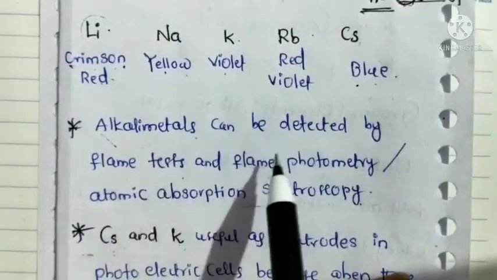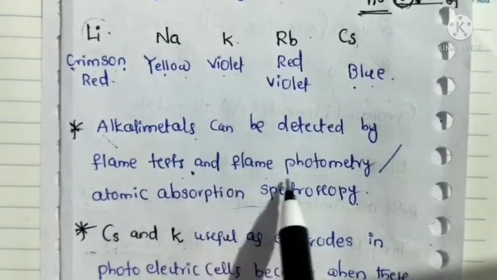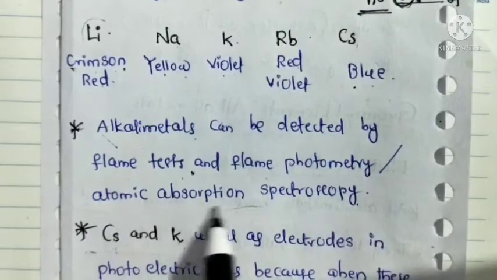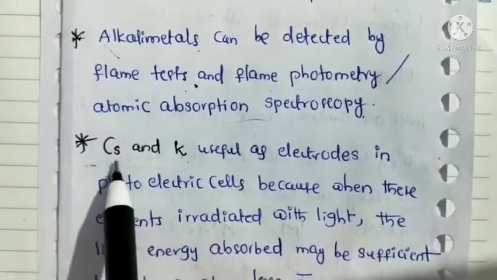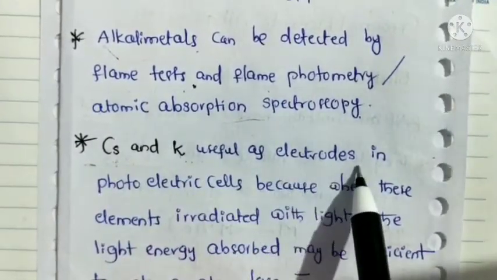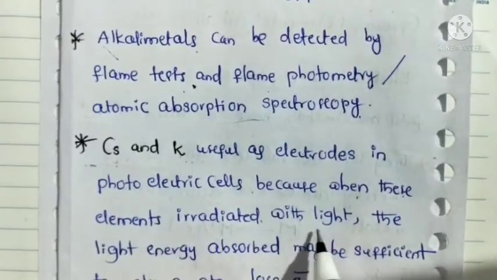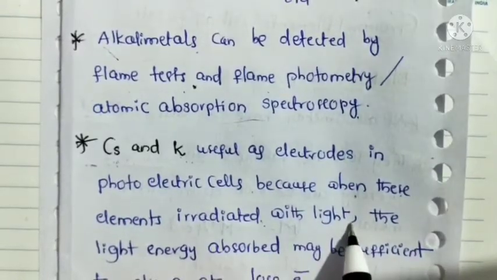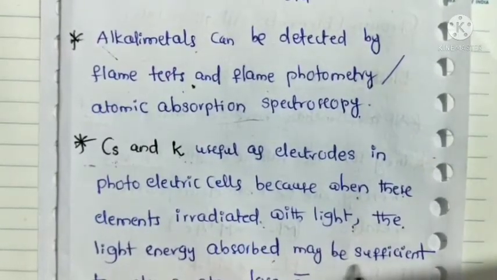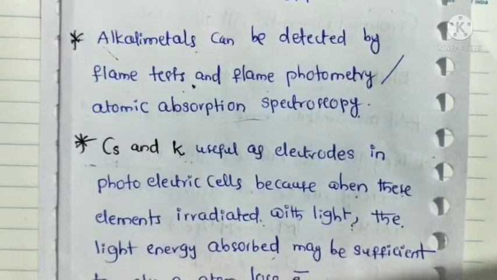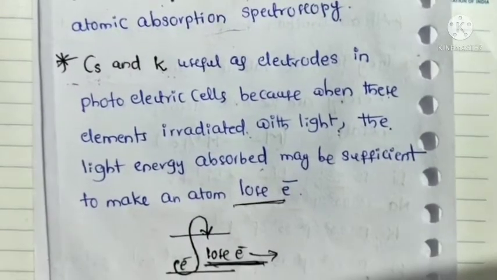Next, alkali metals can be detected by flame test and flame photometry or atomic absorption spectroscopy. Next, cesium and potassium are useful as electrodes in photoelectric cells, because when these elements are irradiated, that means exposed to light, the light energy absorbed may be sufficient to make an atom lose an electron. So this electron is responsible for conducting electricity.